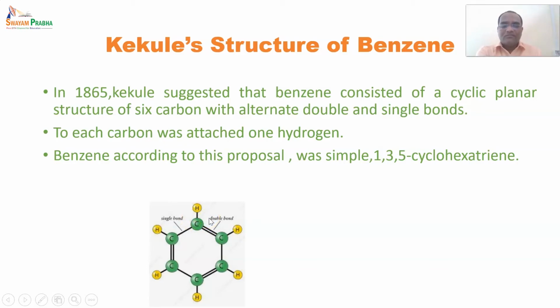And from this, it was concluded that if all this hypothetical data matches, then the structure is that of 1,3,5-cyclohexatriene. So there is a double bond at carbon number 1, number 3, and number 5. That is why it is said to be 1,3,5. It is a cyclic structure, and 'hexa' indicates 6 carbons, and 'triene' indicates alkene, meaning double bonds, and the number of double bonds is 3. So here it is said to be a triene.